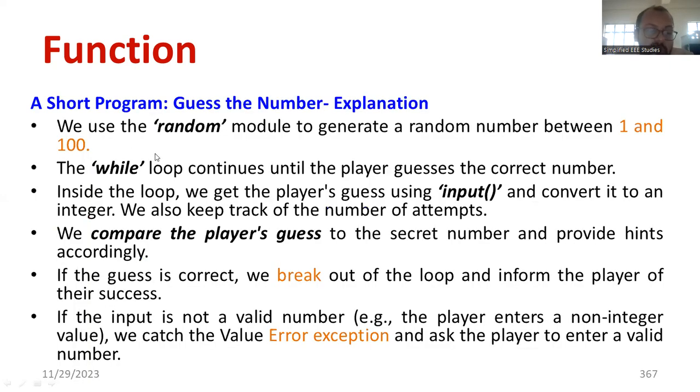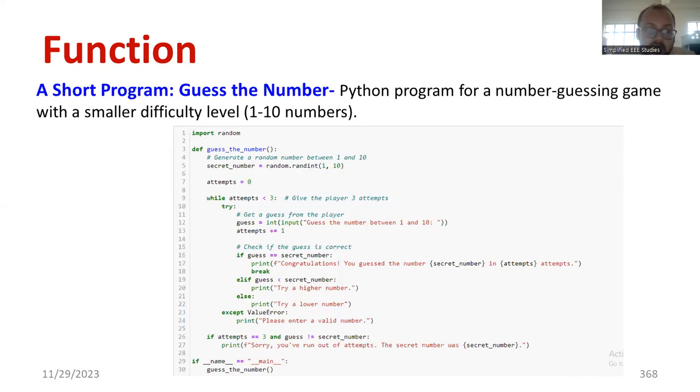So the algorithm of this program is given below. You can just go through that. We are importing the random module, creating the range, using the while loop, then using input to receive the input from the user, and comparing the player's guess. Okay, you can use the if statement to check whether the guess is correct, whether the assumed number is more or less, and we will be getting the message. It's a clue, it's a guess. Then you are supposed to use break to come out of the program. Then the error exception. Sometimes if I put a decimal value, you should get error messages.